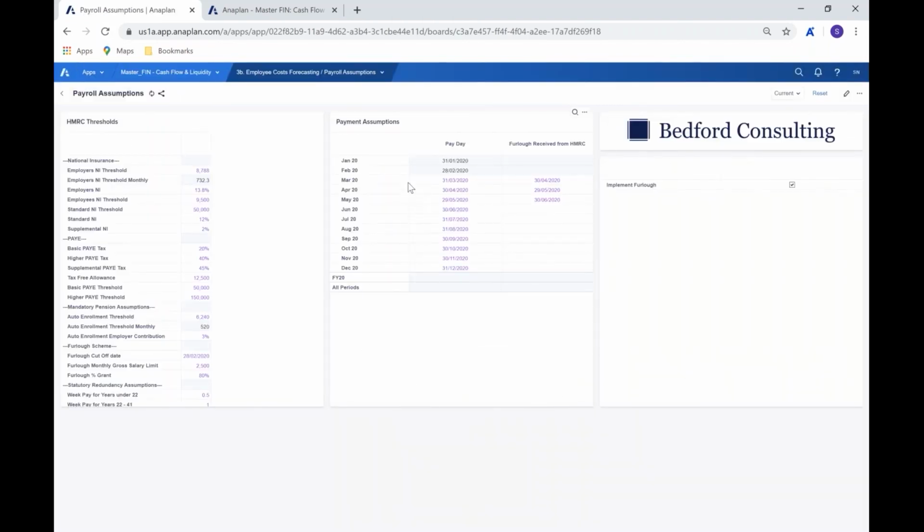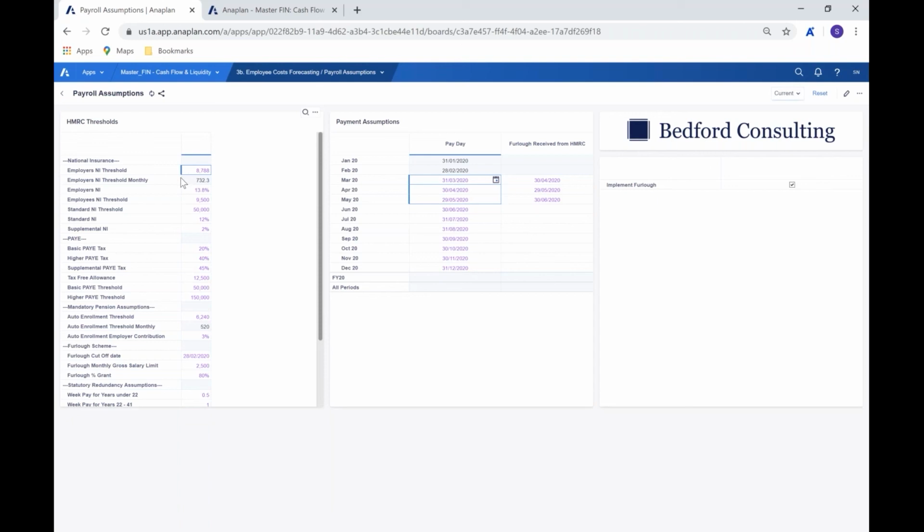That's better. You can then see the payroll assumptions where you have every single assumption that you would require in relation to payroll. So from here, you'd be able to say the furlough received from HMRC date. So we can see where that would kick in. So we can see then, because we've furloughed for when we have, it would fall outside of our 12 or 13 week period. But of course, for anything beforehand, we'd be saying that we're going to receive that furlough from HMRC on this date. So that, of course, would flow into the cash flow. And we can relate that to the payday that we have here.